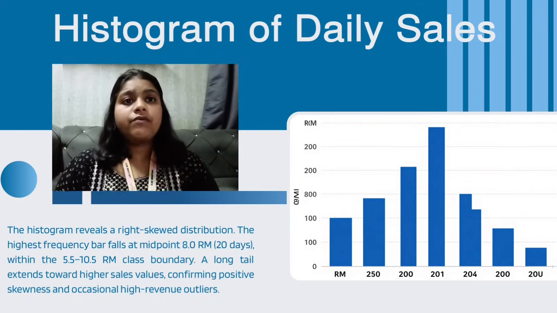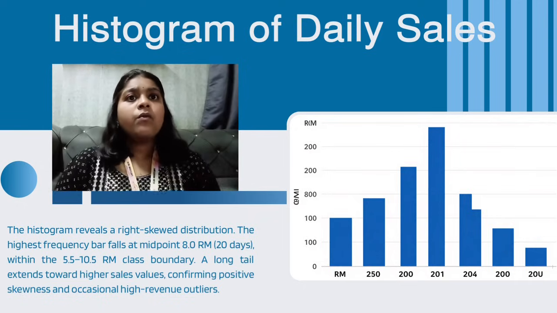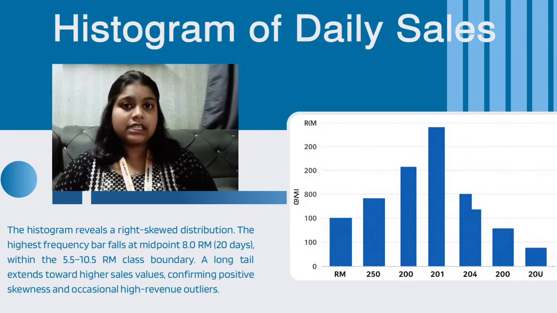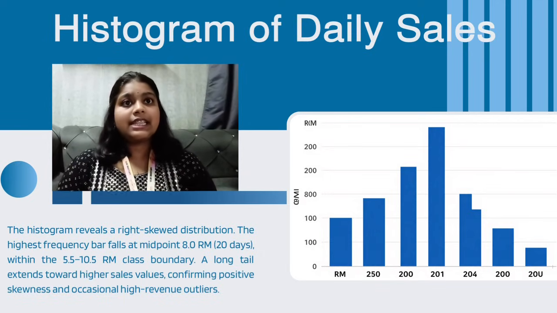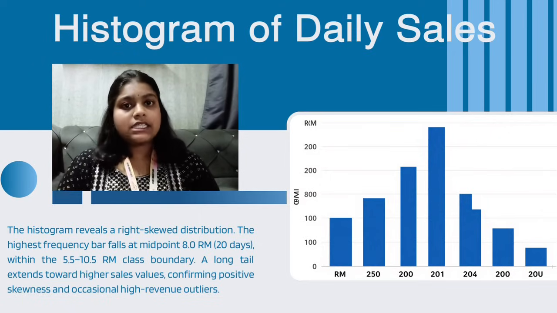After this point, the frequency gradually decreases as the sales value increases. We can also observe a long tail extending towards the higher sales values. This is an important feature because it indicates that there are some days where the cafe achieves much higher sales than usual.